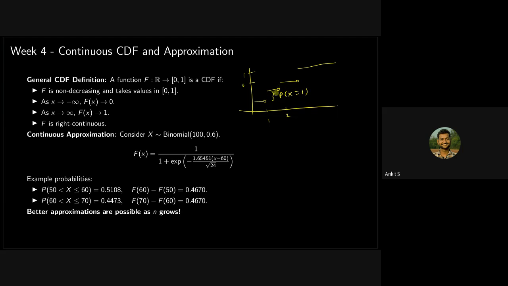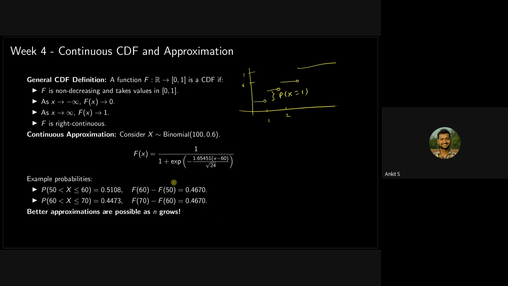Do you see any kind of jump in the continuous CDF? No, because it is continuous. How do you define a continuous random variable? Its CDF is a continuous curve.